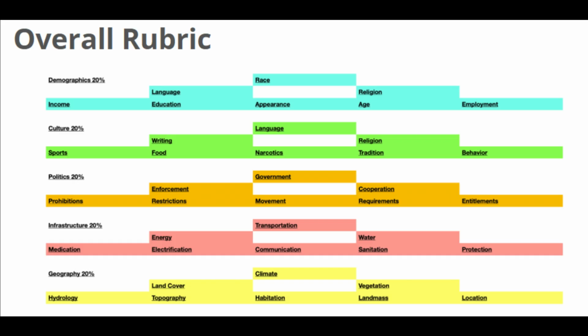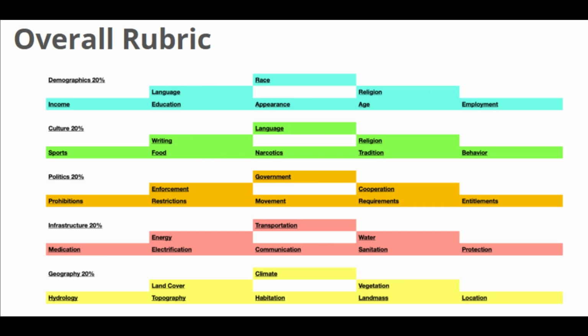Sanitation, so stuff like the water quality, sewage, and all that jazz. Electrification, so obviously this involves the electricity outlets, the voltage, and the frequency. Communication, so stuff like television, phones, and the internet. Medication, so obviously the infrastructure of doctors and hospitals is looked at. And the final element in this group is protection, so weapons and military sophistication is important.